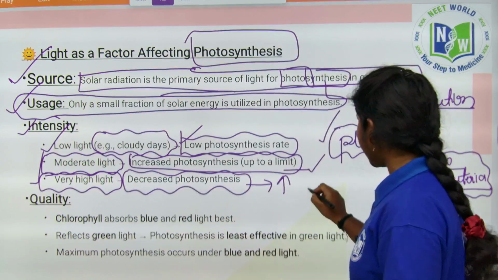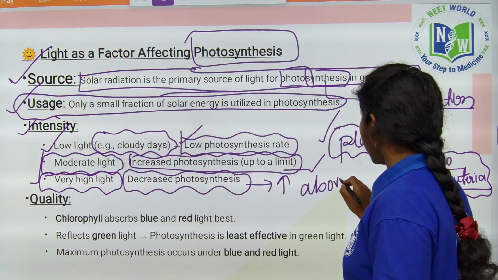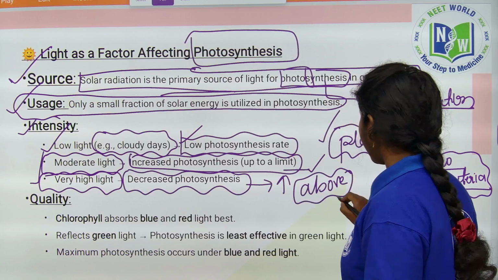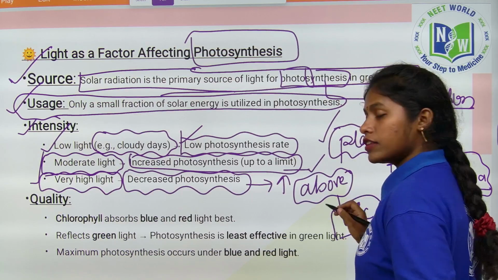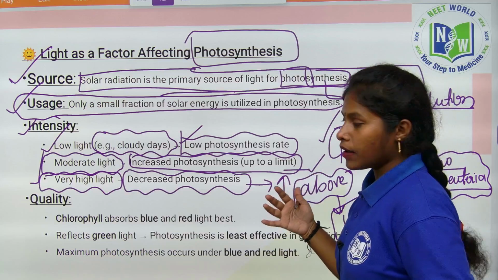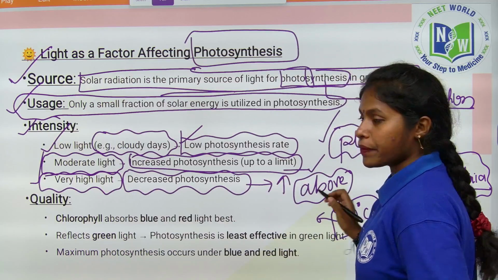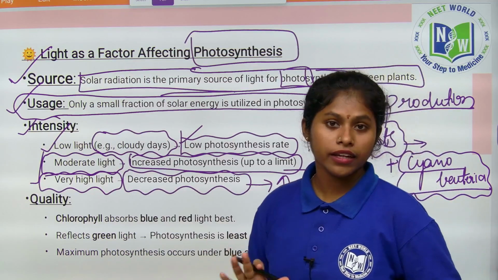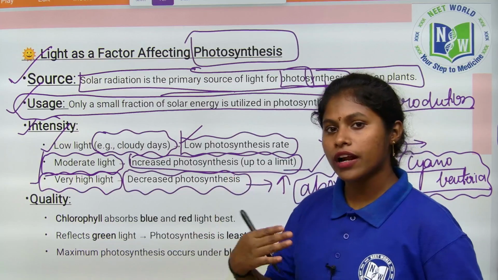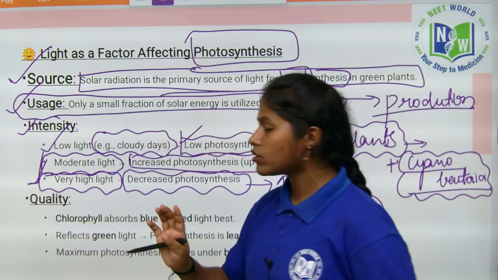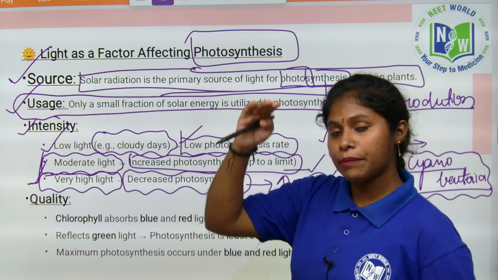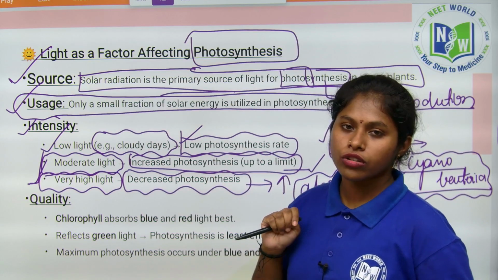Up to 40 degrees temperature, the plants can tolerate and the process of photosynthesis can happen. But above this temperature, the plants cannot prepare their own food, and they cannot continue the process of photosynthesis. So very high light intensity is also not suitable for photosynthesis. It makes photosynthesis decrease.